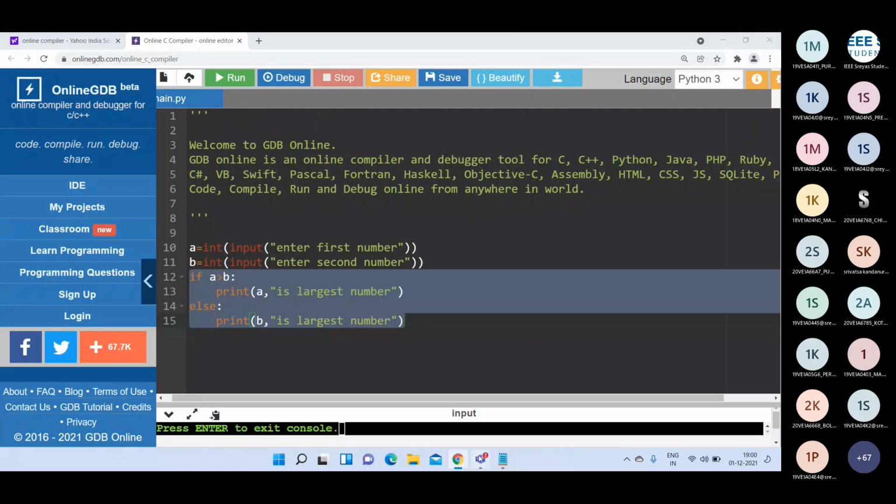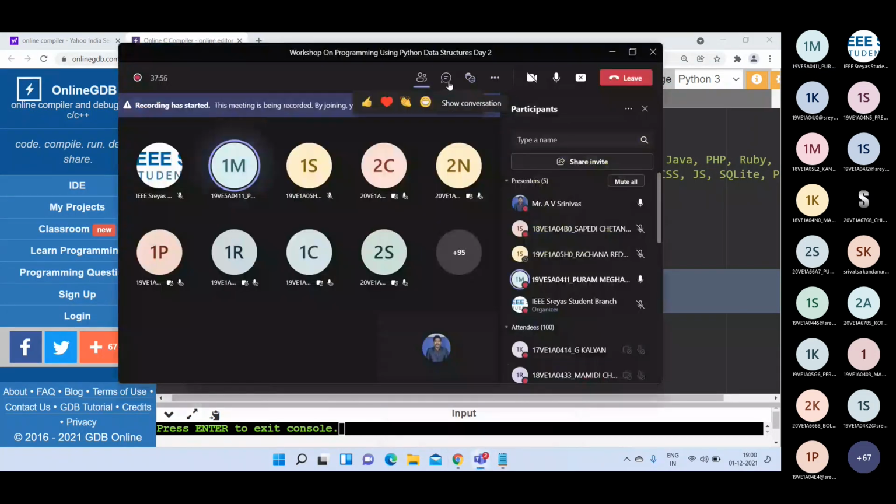Hello? Anyone? You can type in the chat box also. Anyone having any idea?